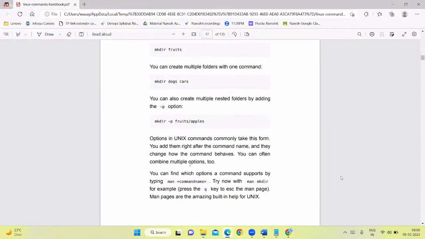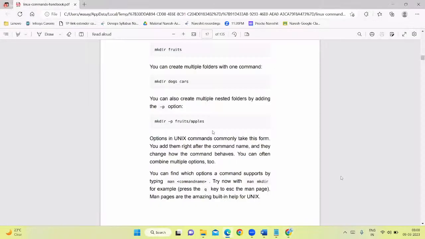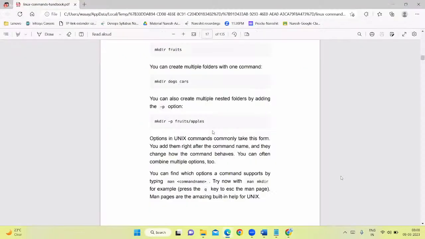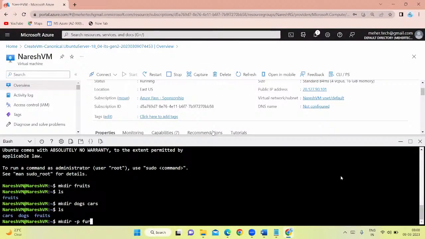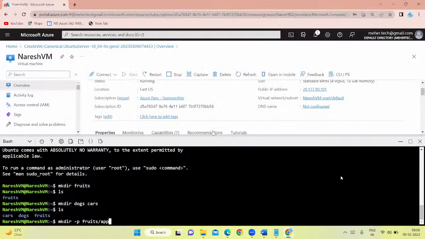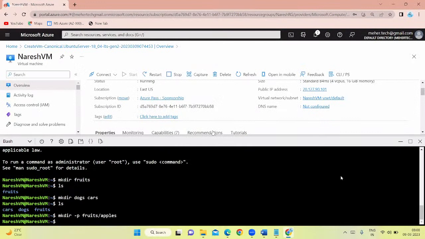If you want to create nested folders, meaning a folder under a folder, then mkdir -p fruits/apples. Fruits is the folder that we created initially, and then with a slash we are saying that under fruits you are going to create an apples folder. Whatever name you want, you can say.